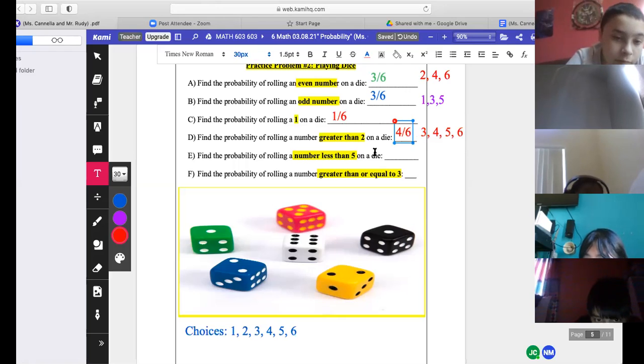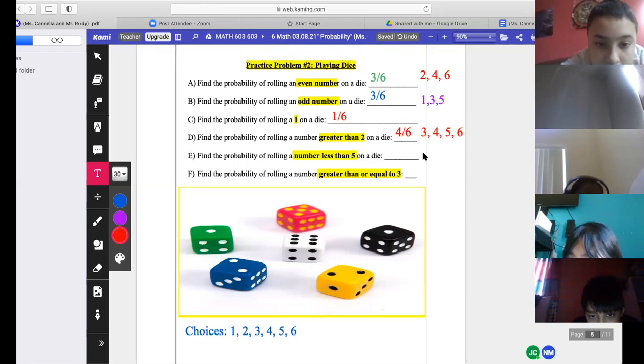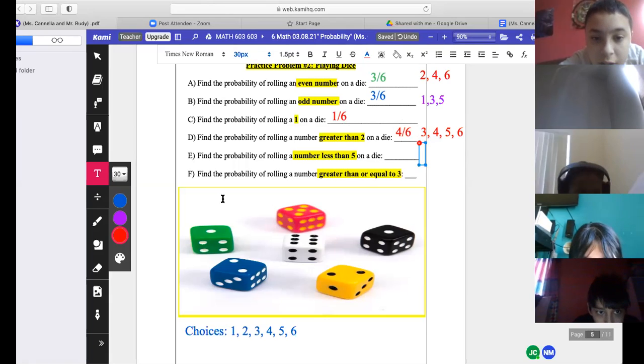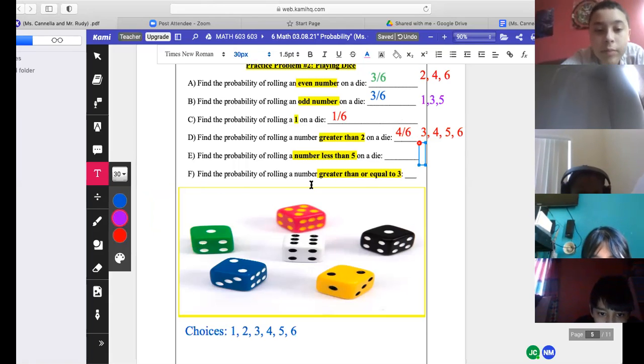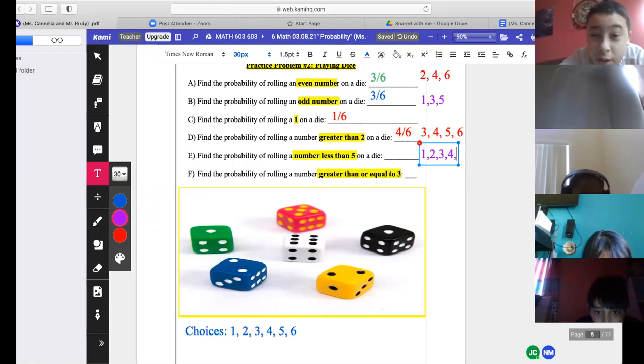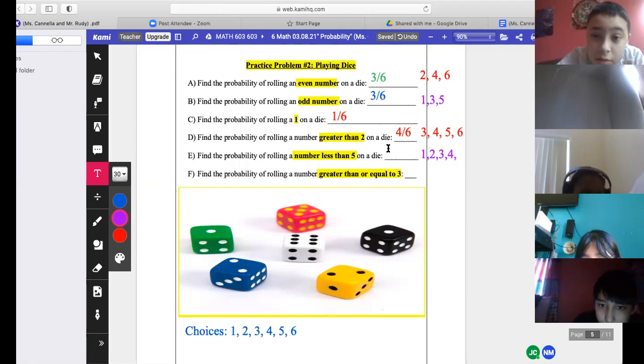Next one, David. Letter E. Find the probability of rolling a number less than 5 on a die. Well, what are the numbers less than 5? 1, 2, 3, and 4. Good. So what's the probability? You're correct. 4 out of 6. Go do the last one, sir.